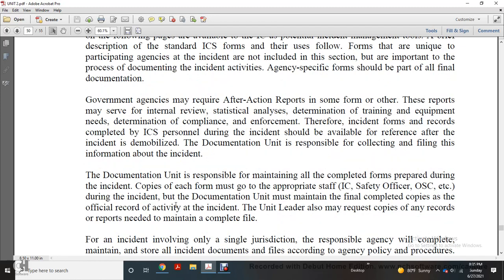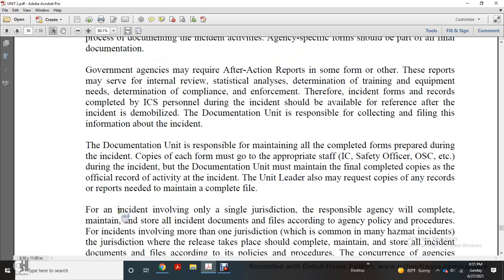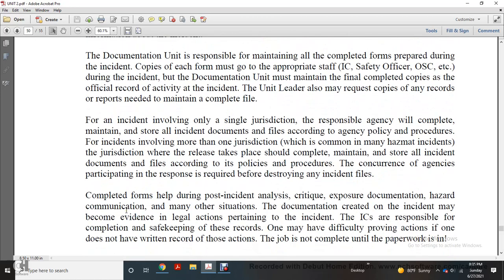each of the forms and the appropriate staff of the incident command, safety officer, operations section chief, etc. During the incident, the documentation unit must maintain final completed copies of the official record of activity. The unit leader may also request copies of any of the records or reports needed to maintain a complete file for an incident involving only a single jurisdiction.